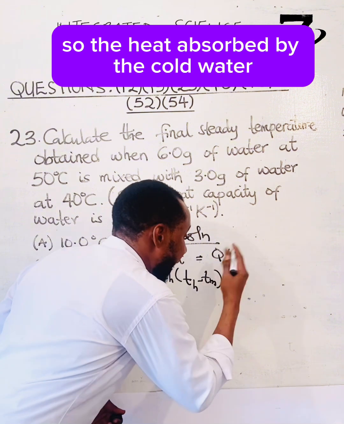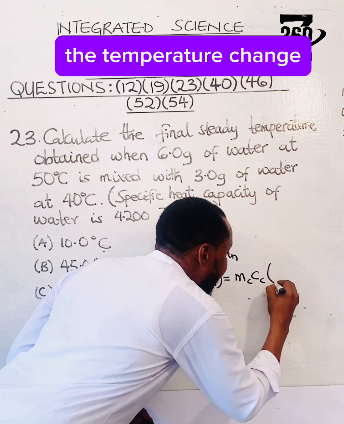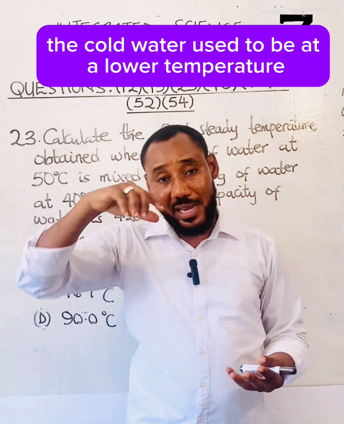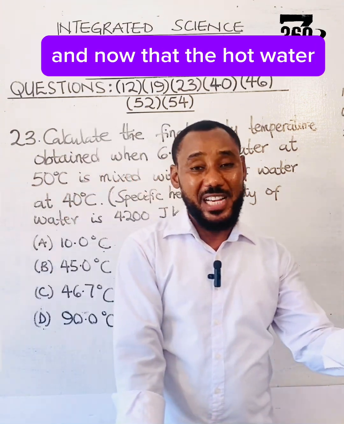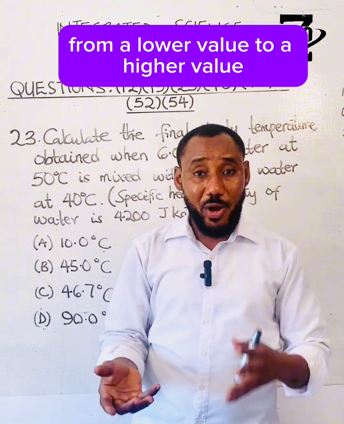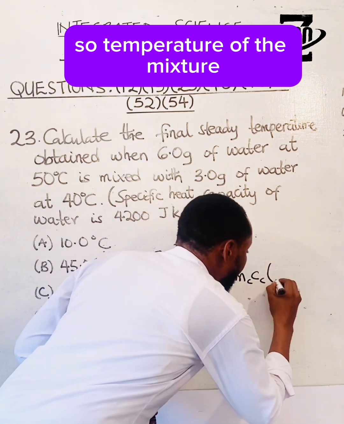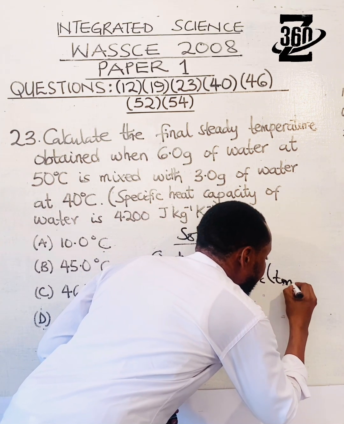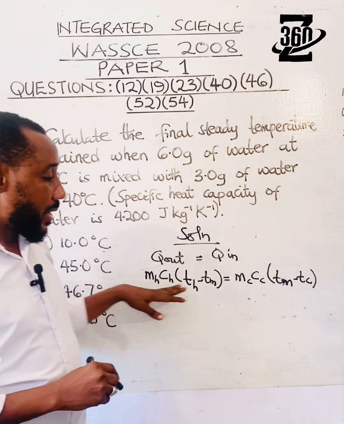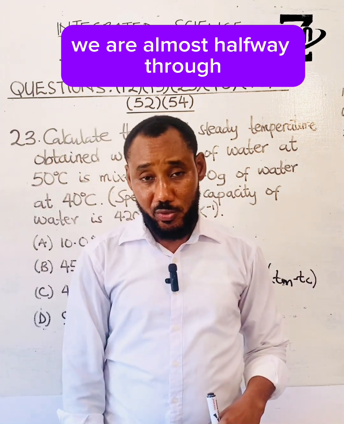The cold water now takes in the heat that has been released by the hot water. So, the heat absorbed by the cold water is mass of cold water, specific capacity of cold water, and then the temperature change. Remember, the temperature of the cold water will now rise. The cold water used to be at a low temperature. And now that the hot water has been poured into the cold water, we expect the temperature of the cold water to rise from a lower value to a higher value. And that higher value now is the temperature of the mixture. So temperature of the mixture minus the temperature of the cold water. So this is where we are. If we are able to establish this, then we are almost halfway through.